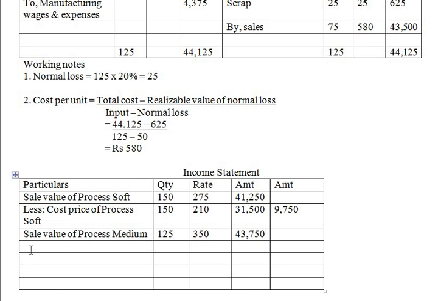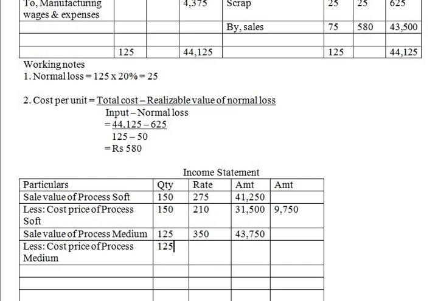Same thing, from this we are going to deduct less cost price of process medium.